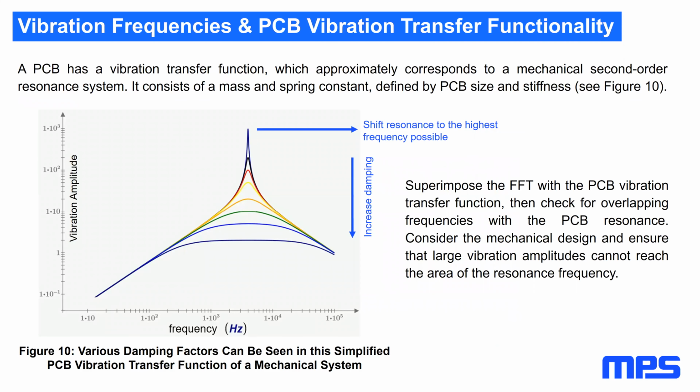A PCB has a vibration transfer function which approximately corresponds to a mechanical second-order resonance system. It consists of a mass and spring constant defined by PCB size and stiffness.